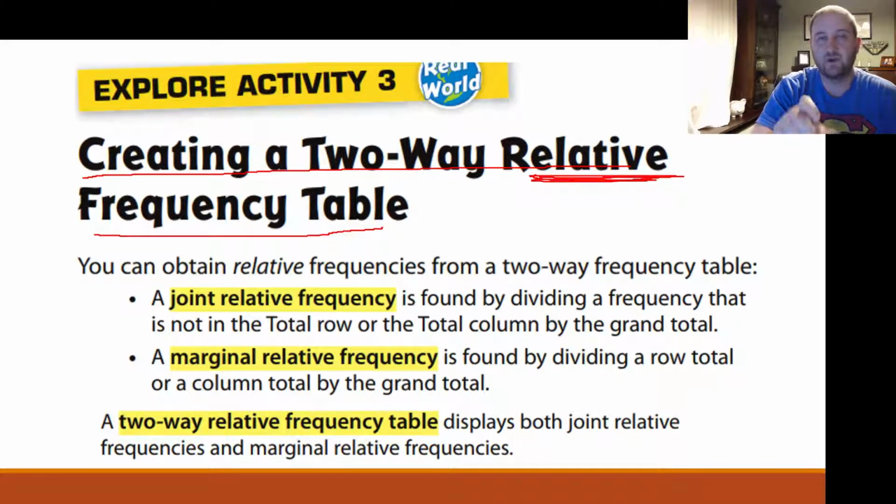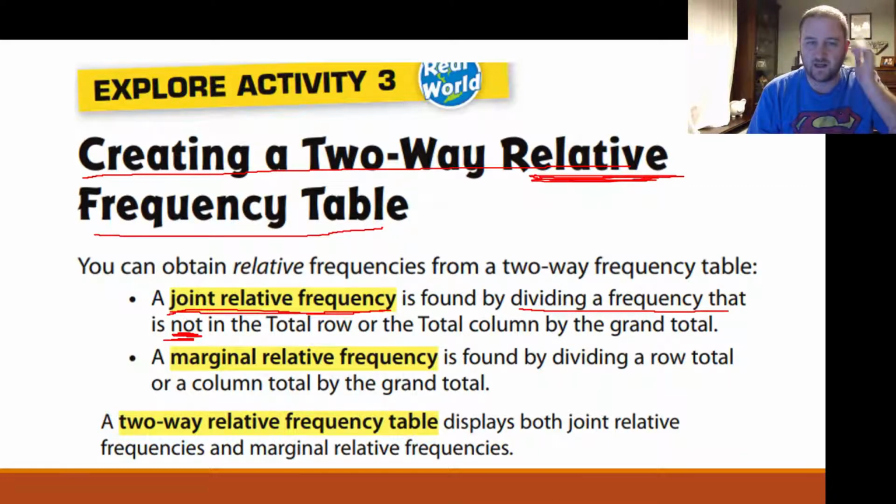Now, there's some vocab words here that I want you to jot down because it's important to remember the difference between both of these. You can obtain relative frequencies from a two-way frequency table. A joint relative frequency is found by dividing a frequency that is not in the total row. Keyword there, not in the total row.